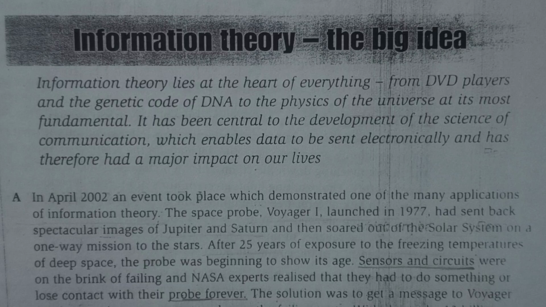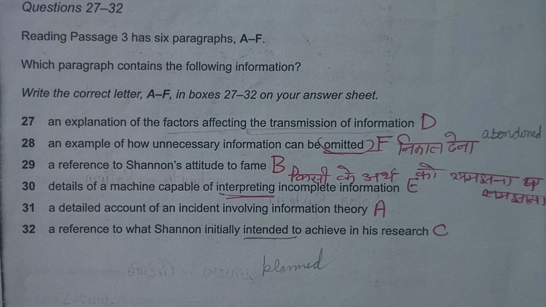Today we are going to discuss the Cambridge reading passage, Information Theory, the Big Idea. First 27 to 32 questions are to find out the paragraph from which the given statements have been taken. First statement is an explanation of the factors affecting the transmission of information. Information transmission को कौन से कारण affect करते हैं? This information has been taken from paragraph D.